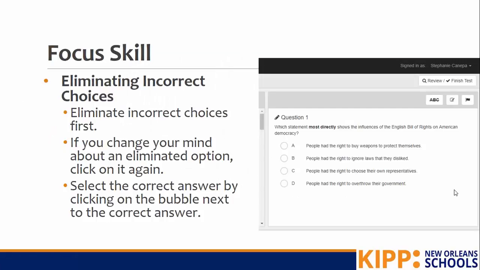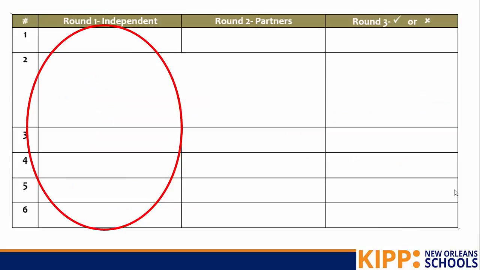As you are working, focus on eliminating incorrect choices. You're going to eliminate the incorrect choices first. If you change your mind about an eliminated option, just click on that option again, and then select the correct answer by clicking the bubble next to the correct answer. The elimination tool in Illuminate is right here above each question. You're also going to write your answers on this paper. It's really important that you write your answers on the paper as well, because that helps Ms. Canepa and Ms. Bardis walk around and see who's getting what correct and give you help if you need it.